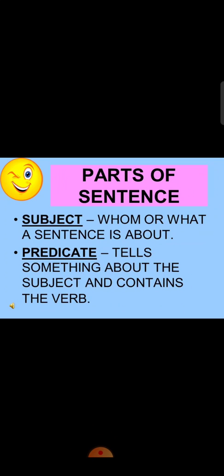These two parts are parts of sentences. These two parts are subject and predicate. What is a subject? Whom or what a sentence is about. For example, if I will take a sentence, birds are flying. So, in this sentence, we are talking about birds. So, the word birds is subject, means about which or about what we are talking. A sentence is about whom.